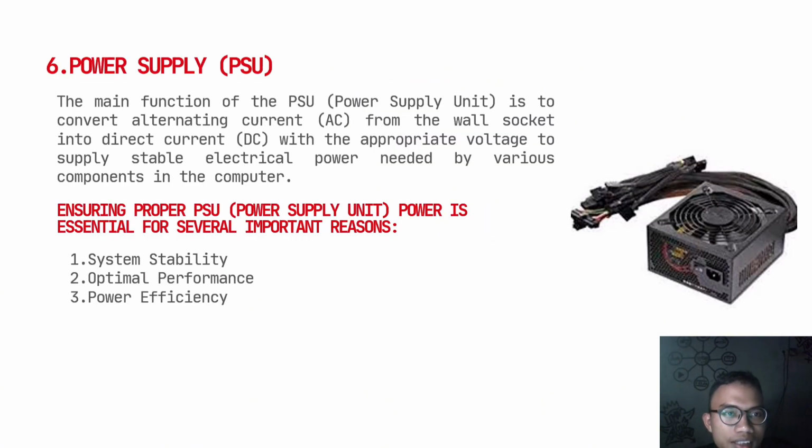And 6, the power supply or PSU. The main function of the PSU is to convert alternating current from the wall socket into direct current, or DC, with the appropriate voltage to supply the stable electrical power needed by various components in the computer. Ensuring proper power supply unit power is essential for several important reasons like system stability, optimal performance, and power efficiency.